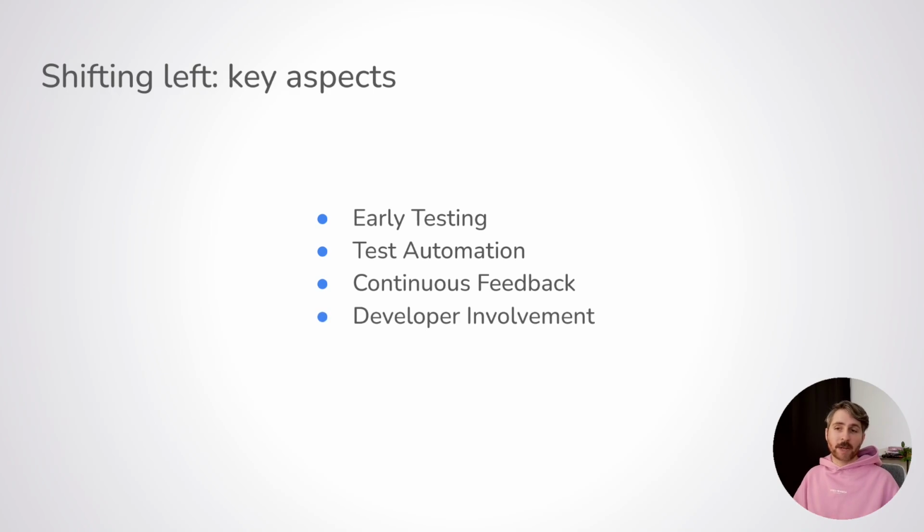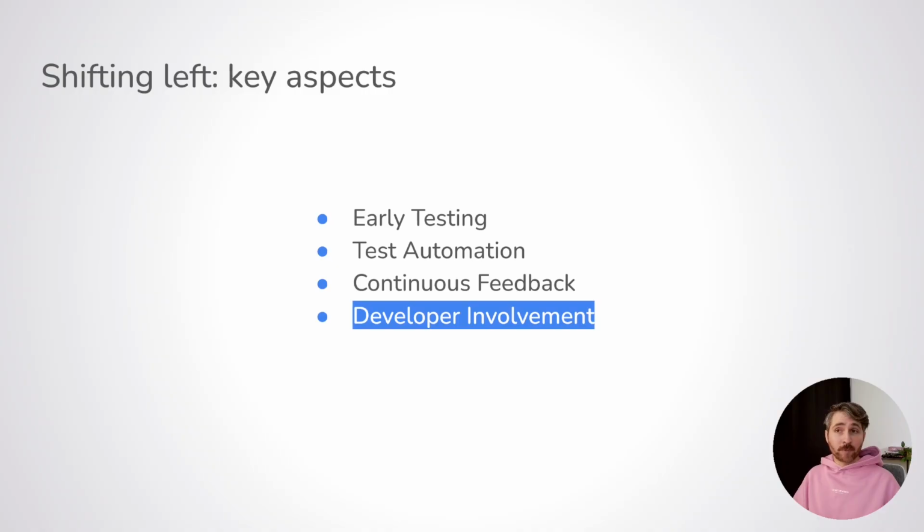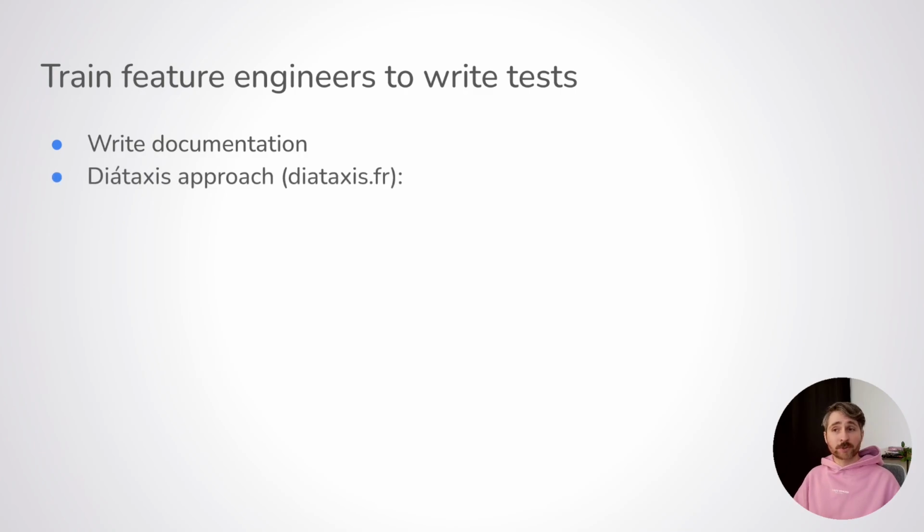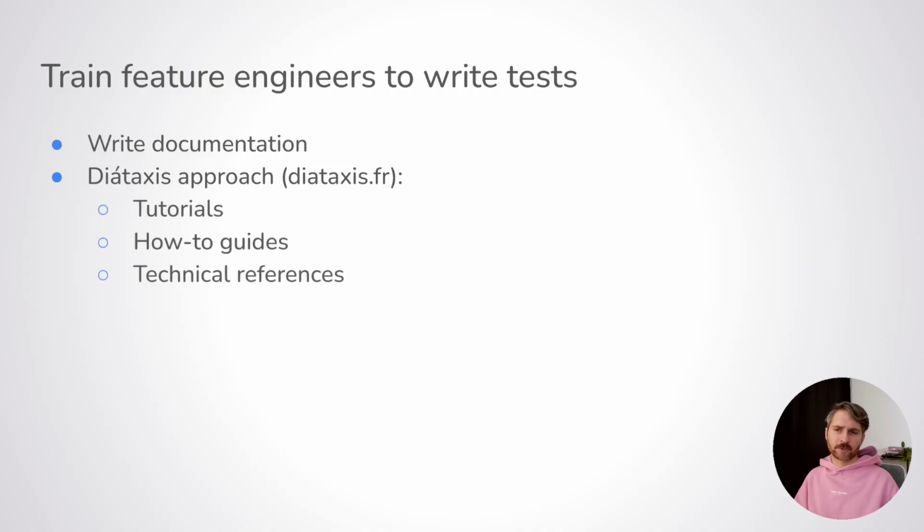But something we didn't talk about is developer involvement. Developer involvement, for developers understood as feature engineers here, is basically encouraging them to write tests, but not just unit tests. And before they can do that, they need guidance. So we need to write some nice looking documentation they can go to when they need to. If you don't know where to start, I can recommend using the Diataxis approach, where you split your documentation in 4 areas. The 4 areas are tutorials, how-to guides, technical references, and explanations.